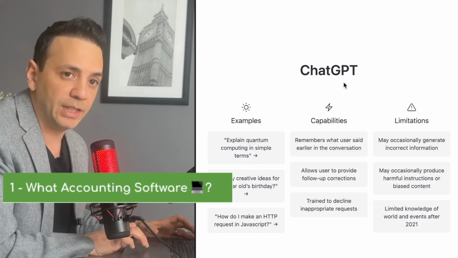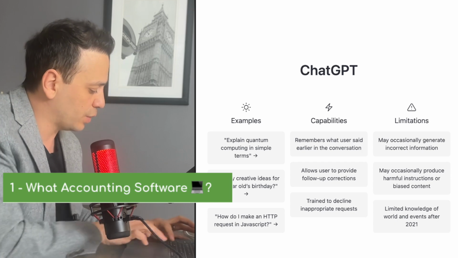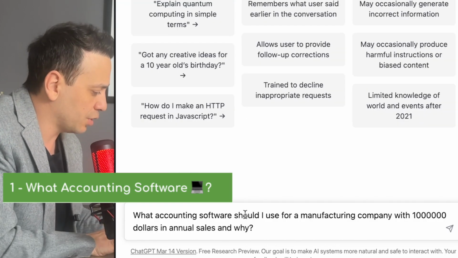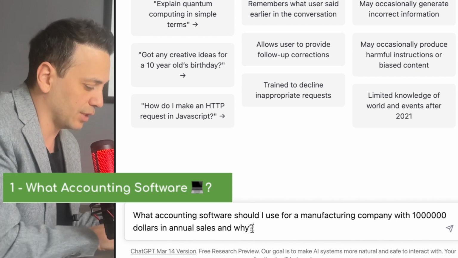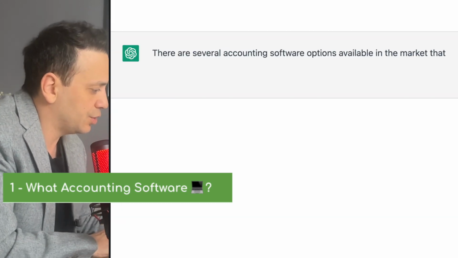All right, so we open up a ChatGPT window here and we're going to ask it the first question and we'll say, what accounting software should I use for a manufacturing company with $1 million in annual sales and why? All right, let's check the answer.